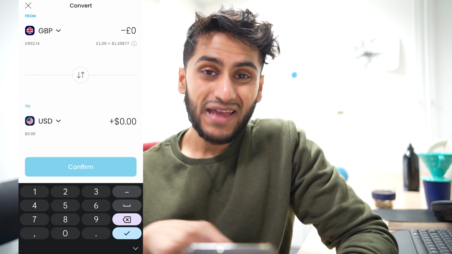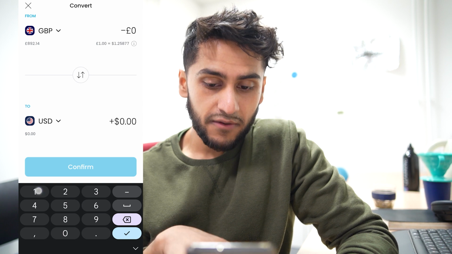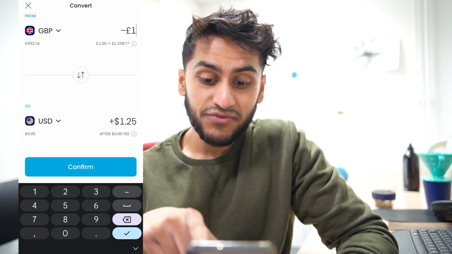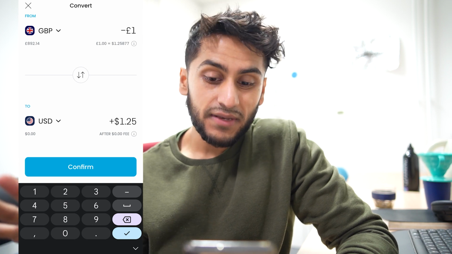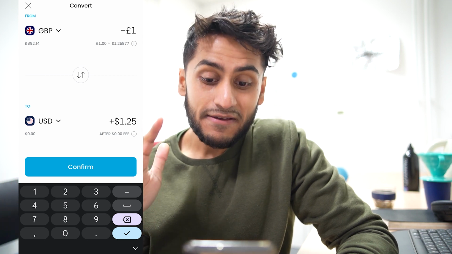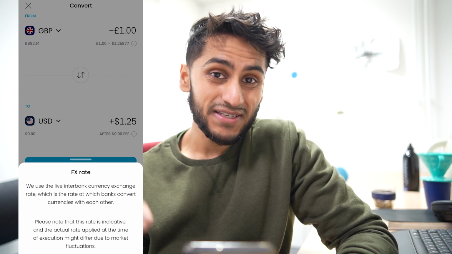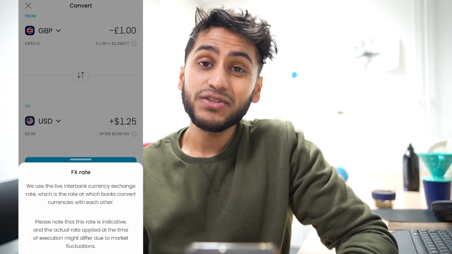Next thing, we decide how much money we want to convert. So we can convert £1 into United States dollars. As you can see, the current exchange rate is here. So £1 will give us roughly $1.20. As you can see from their statement regarding the foreign exchange fee, so the FX rate, Trading212 uses the